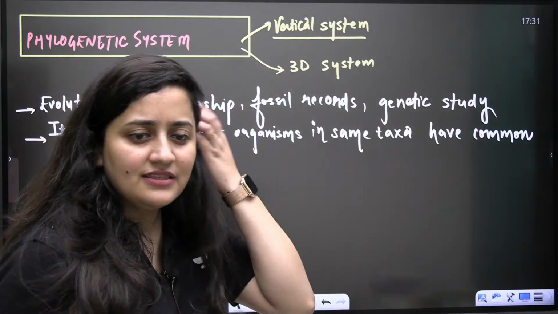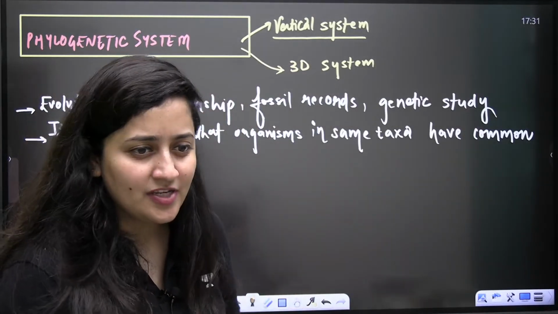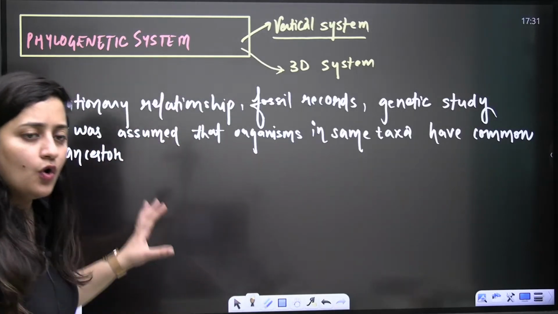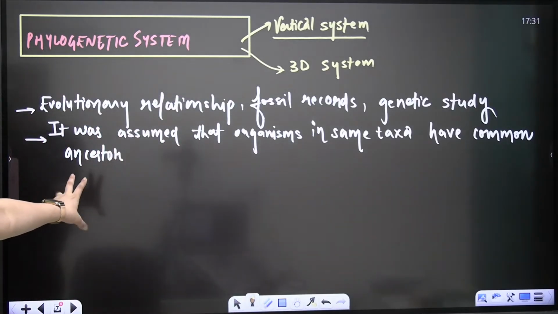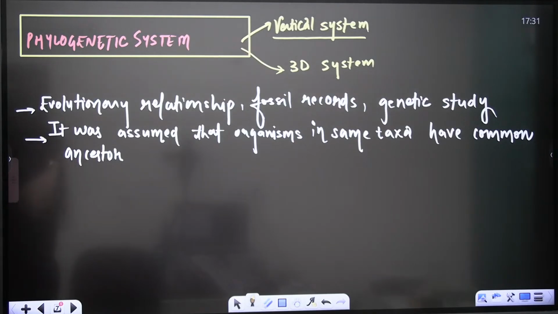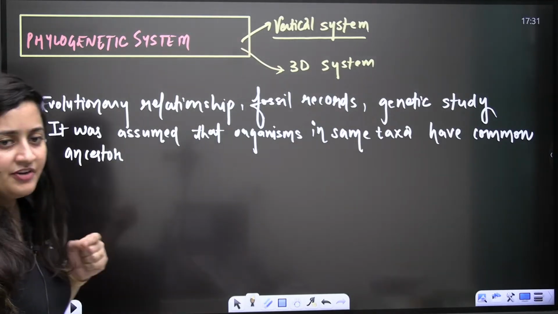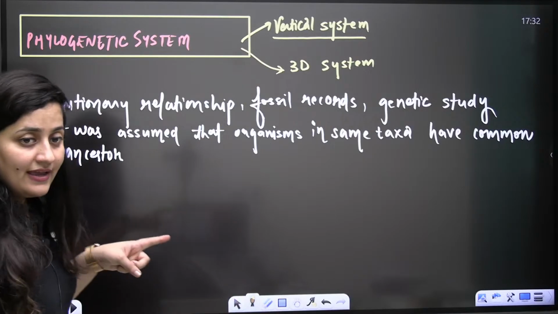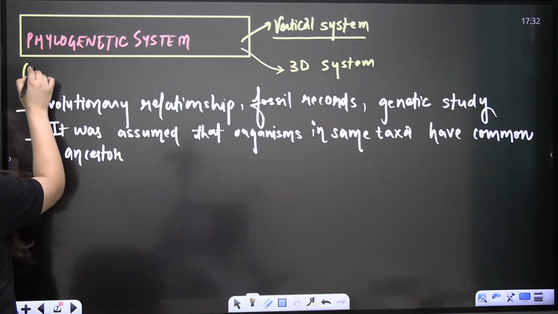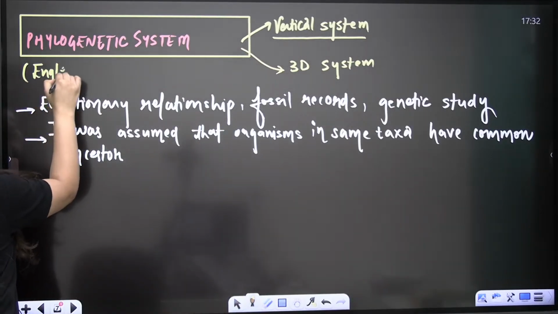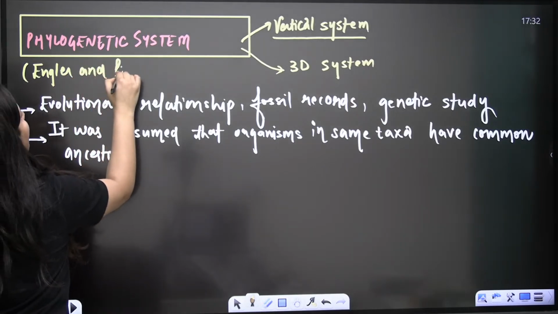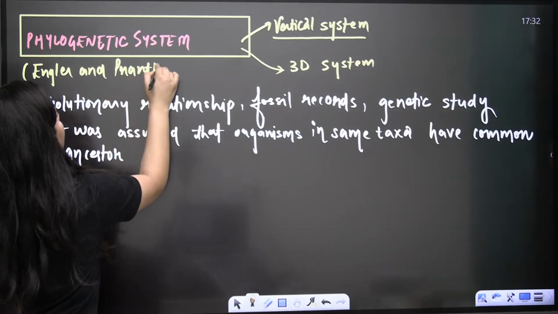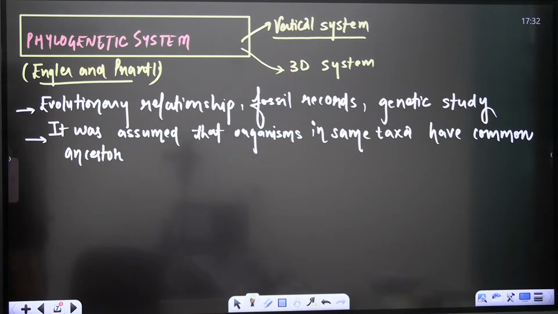It is also a PYQ. The first attempt was done by your Engler and Prandtl. It's a PYQ. Engler and Prandtl. Done?